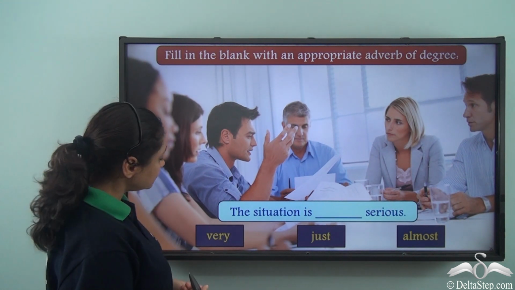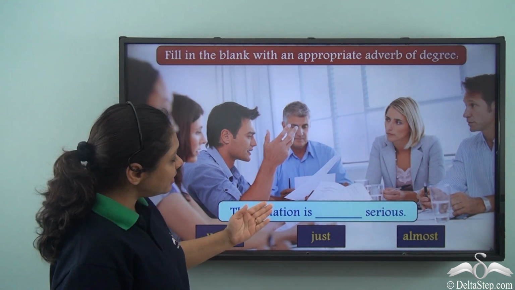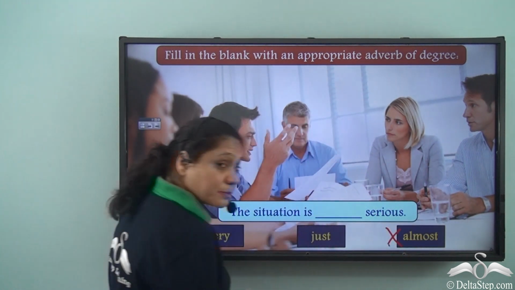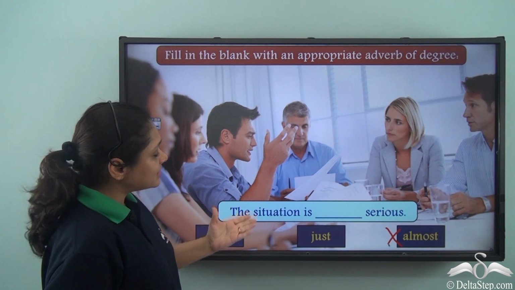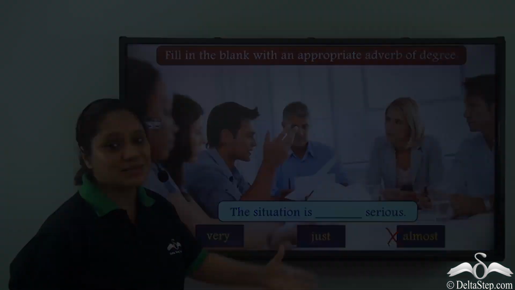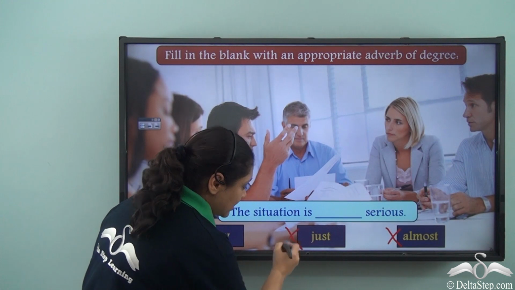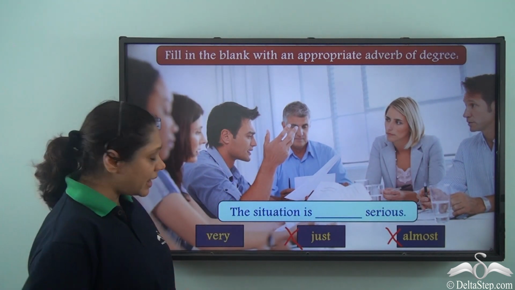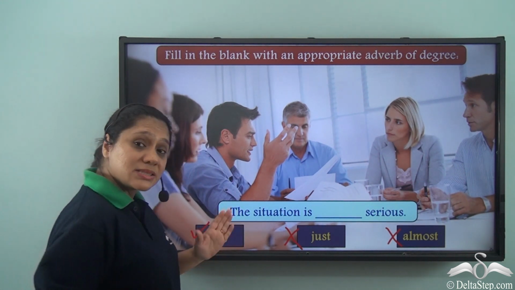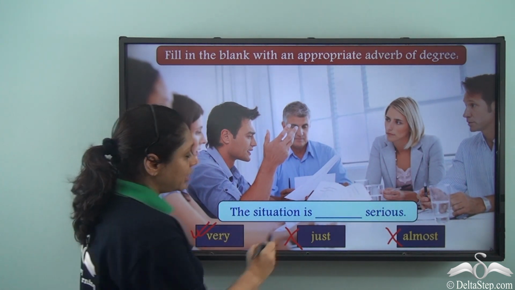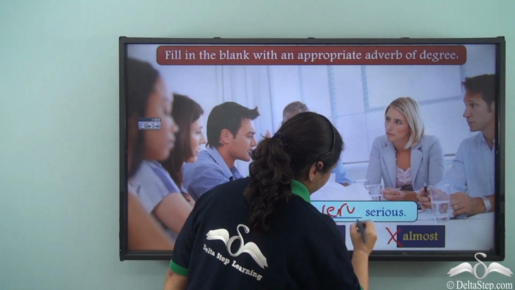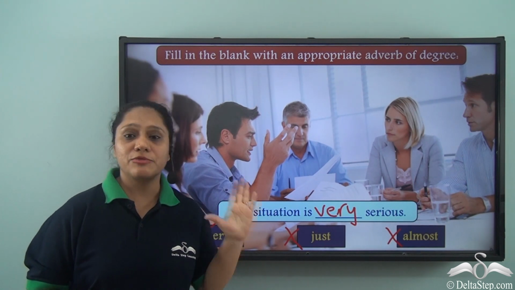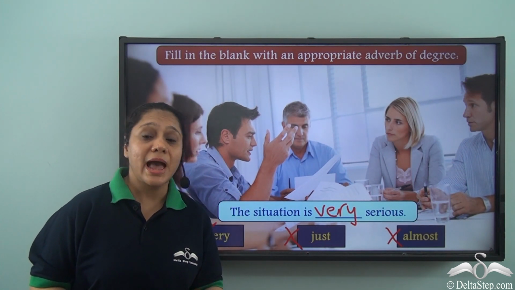Let us see. Now can we say the situation is almost serious? We never say that. So this is not a correct option. Can we say the situation is just serious? We never use just in such a way. Hence this is not the correct option. So our correct option is very, and our sentence is the situation is very serious. So today we have revised the adverb of degree, what it is and how we use it in our sentences.